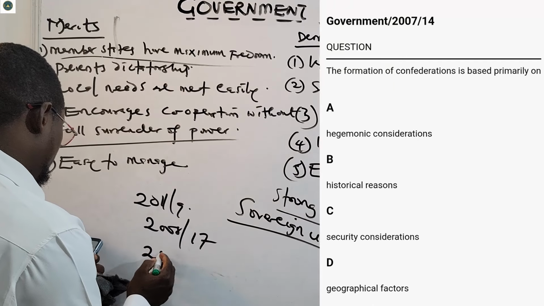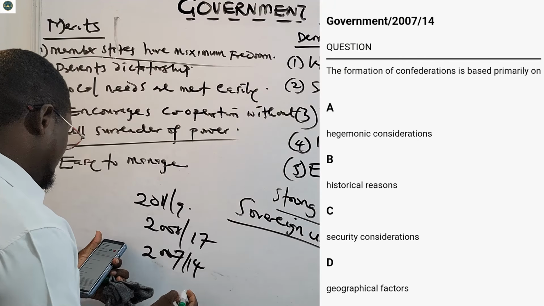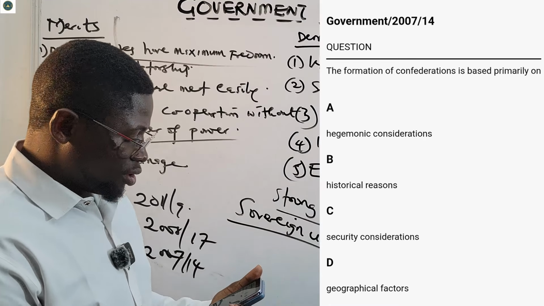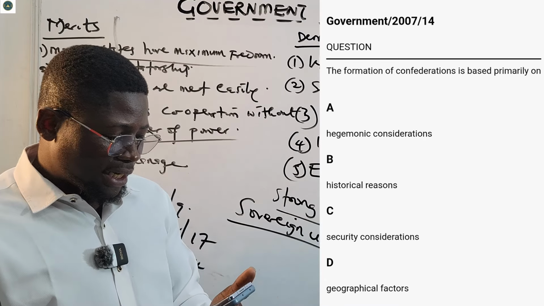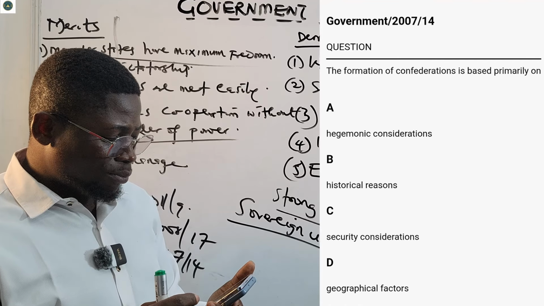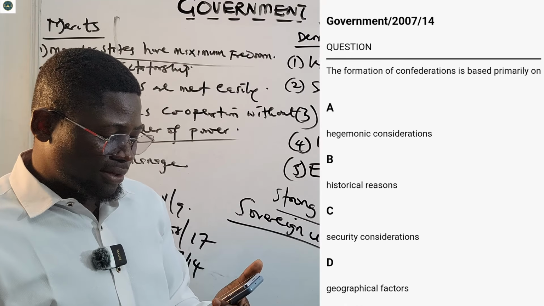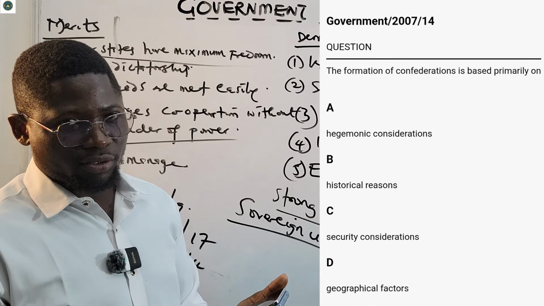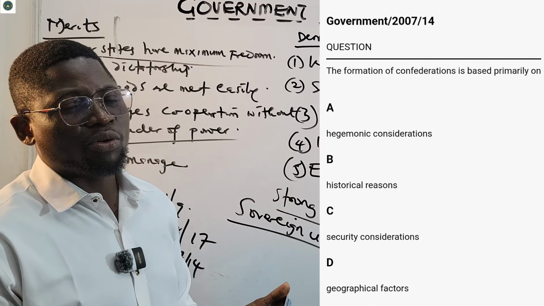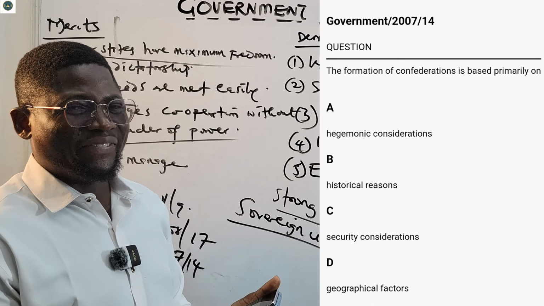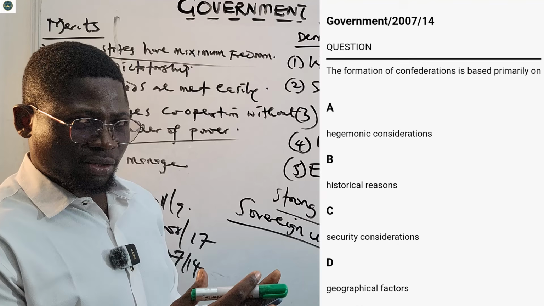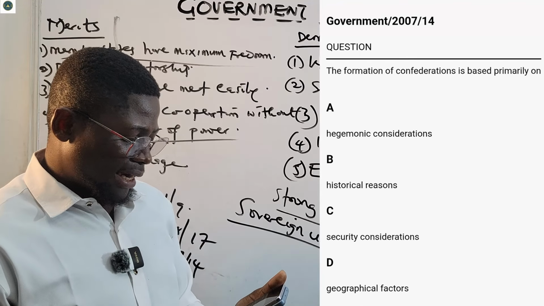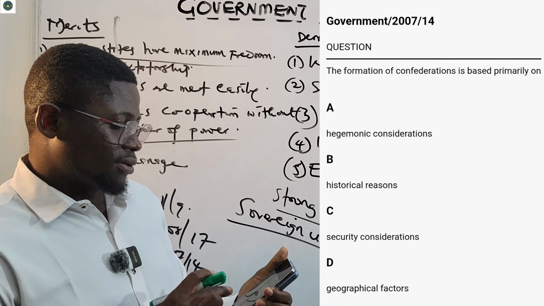2007, number 14. It says that the formation of Confederation is based primarily on: A, hegemonic considerations. B says historical reasons. C says security consideration. D says geographical factors. Mostly because of security considerations. Defense and security go together. They form majorly because of security consideration. Option C is correct there.